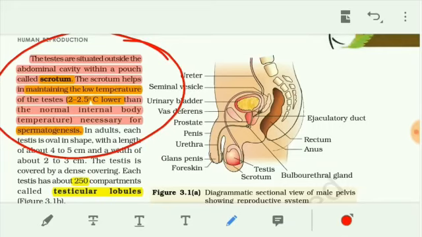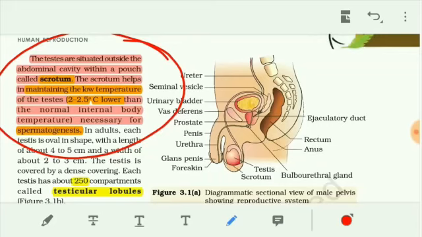In adults, the testis is normally 4 to 5 centimeters in length and 2 to 3 centimeters in width. The testis is covered by a dense covering, a layer which protects the testis. Each testis normally contains 250 compartments called testicular lobules.